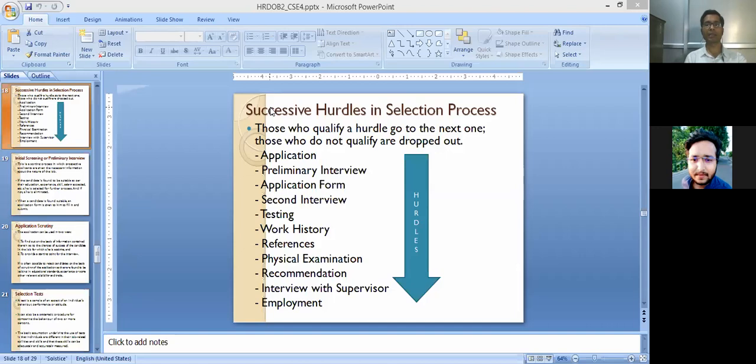And the candidates can be sent to the next function like induction, and offering the job to the appropriate candidates.